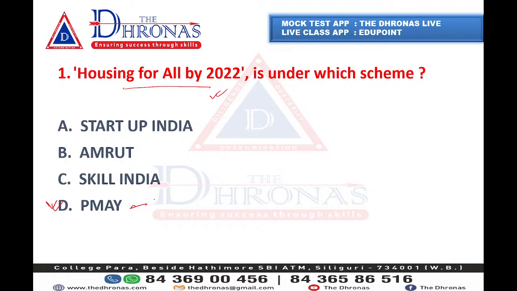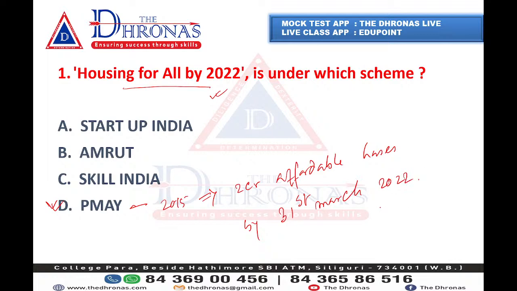But when did it get launched? Pradhan Mantri Awas Yojana launched in 2015. It was stated that 2 crore affordable houses will be built by 31st March 2022.